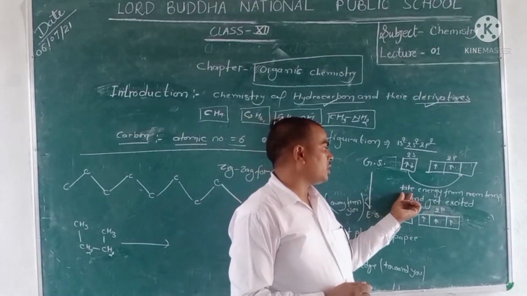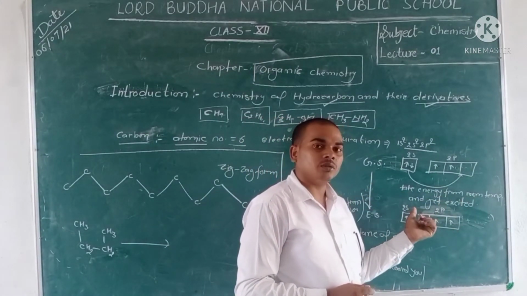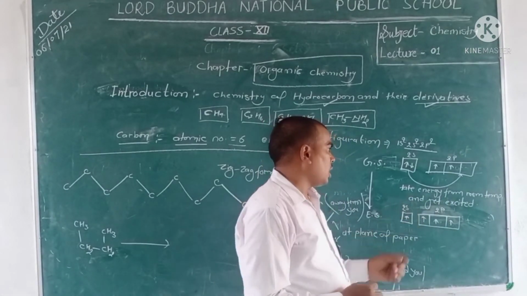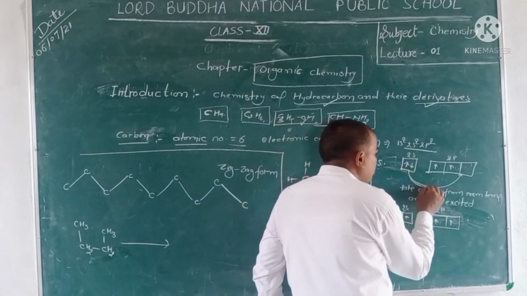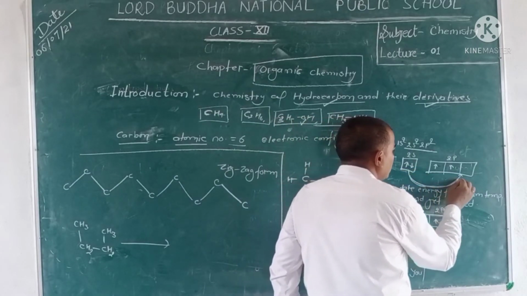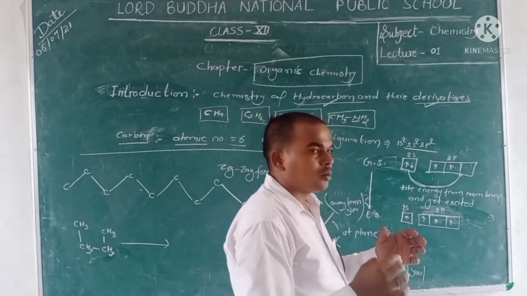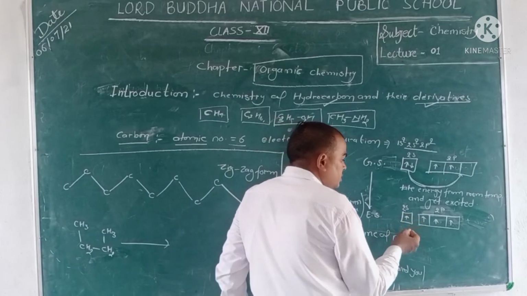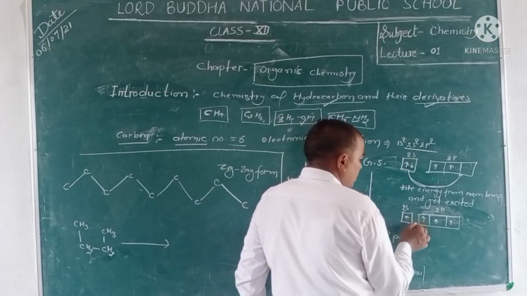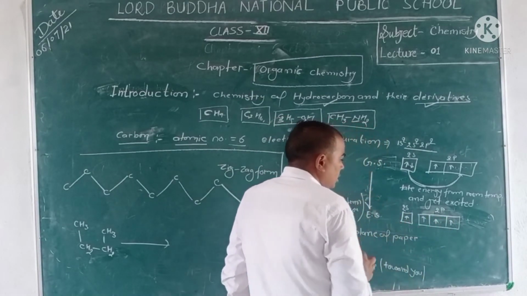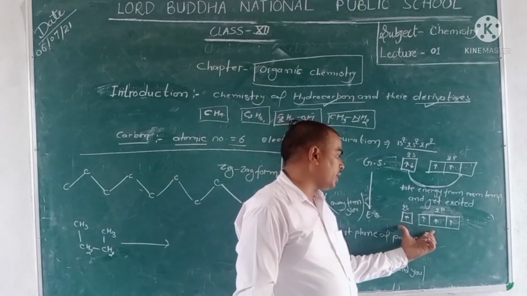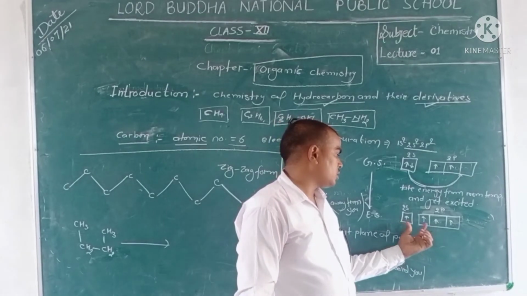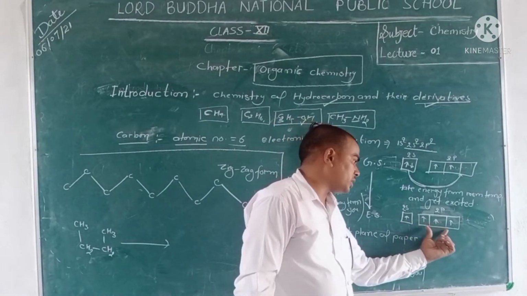So carbon takes energy from room temperature and gets excited. An electron of 2s jumps from 2s to the vacant orbital of 2p. The new configuration is 2s1 2p3. Now we obtain the more stable, extra stable configuration, 2s1 and 2p3.